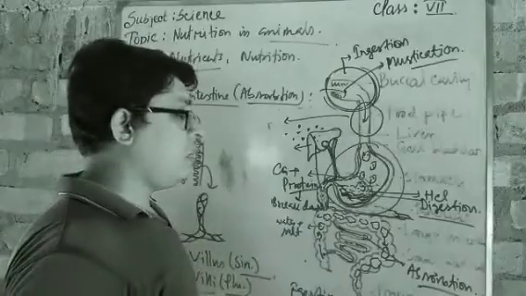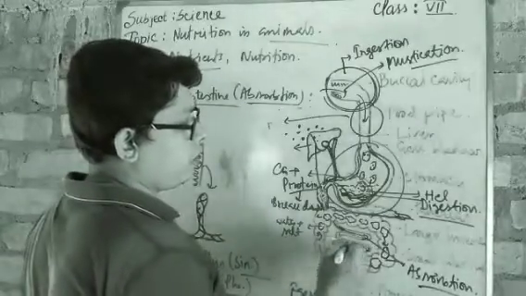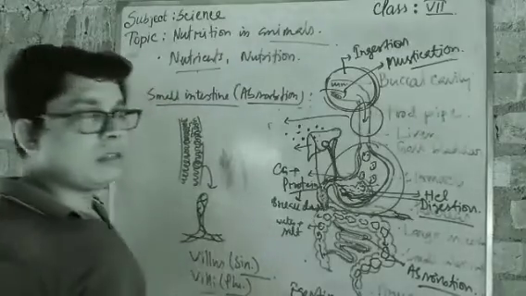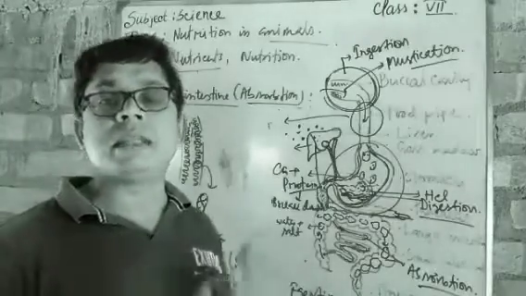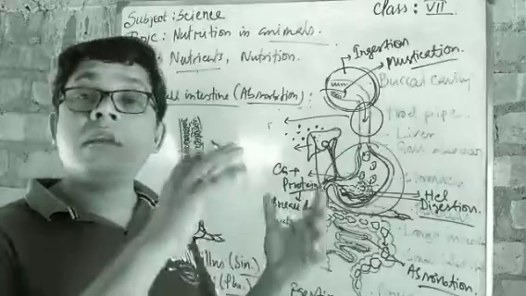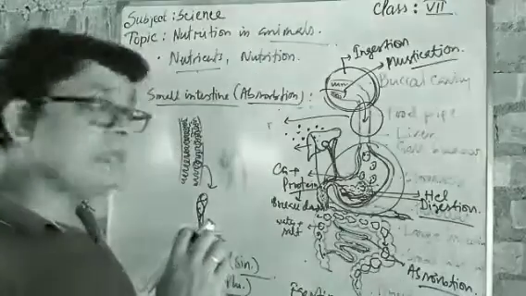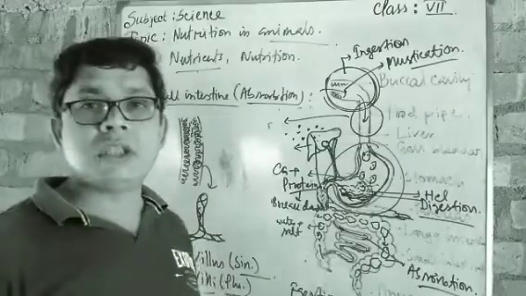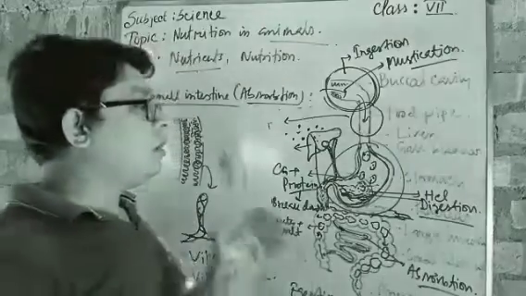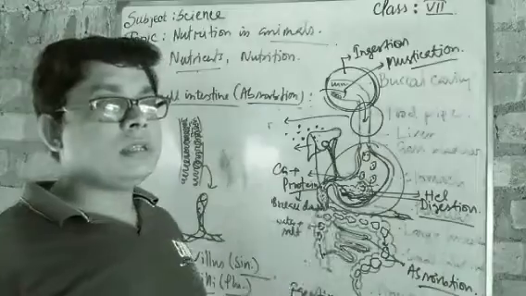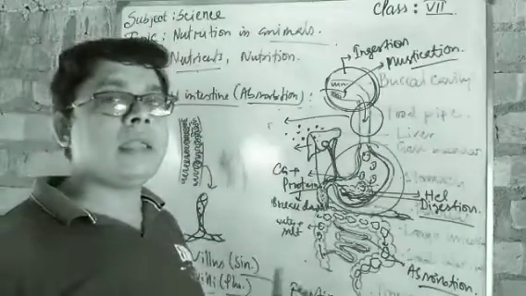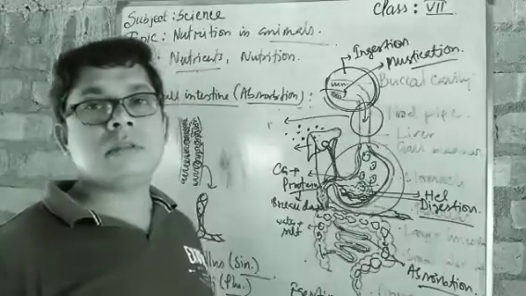After absorption, when the food nutrients are mixed with the blood vessels, mixed with the blood, that is assimilation. Assimilate means mixing. The nutrients are absorbed by the villi, and those nutrients are mixed with the blood. That is assimilation. Okay, so this is the entire process, the entire part of the human digestive system. After that, we will read about a few other animals' digestive systems on the next day.